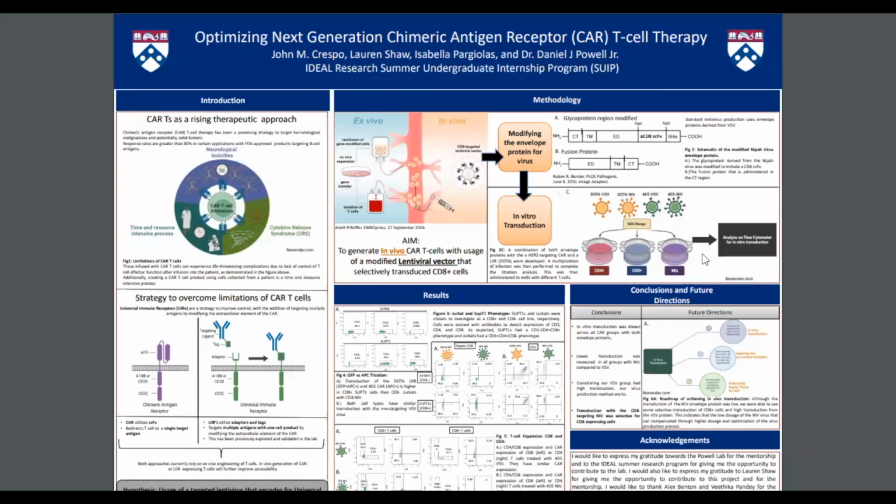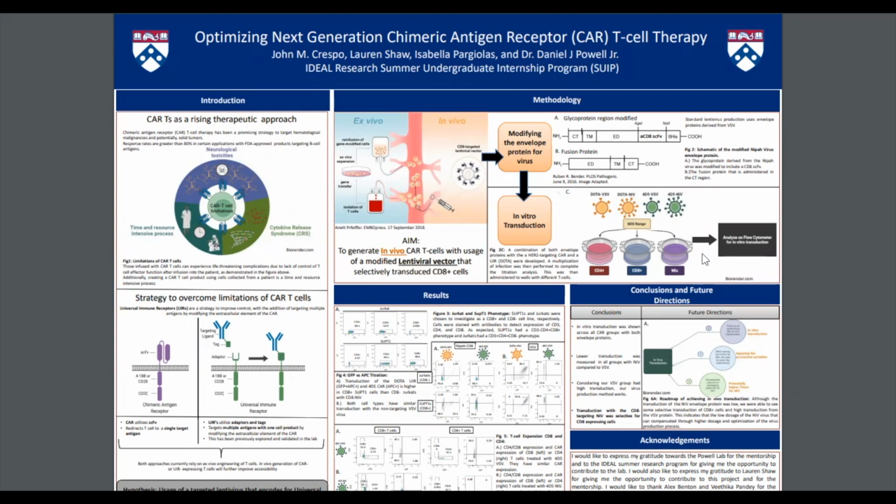Hello, everyone. My name is John Crespo. I am currently a senior at Rutgers Camden, majoring in biology. This summer, I had the experience of working on a cancer immunology project at the University of Pennsylvania. This project consisted of exploring ways to target the limitations of chimeric antigen receptor, in other words, CAR T-cell therapy, which is a form of immunotherapy that primarily treats hematological malignancies, or in other words, blood cancers.